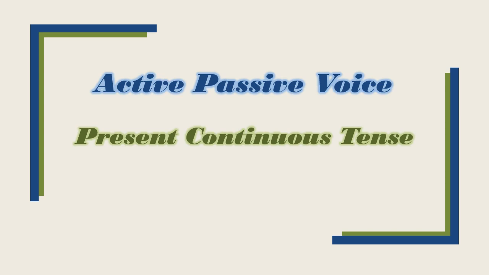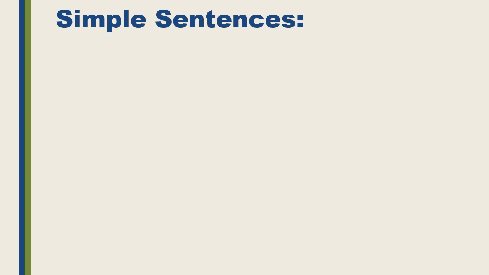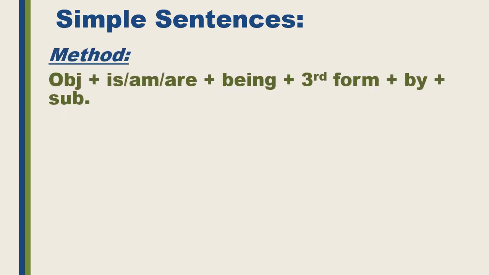Now we shall do active passive voice in present continuous tense. First of all, we shall do simple sentences, and here is the method. In the method, at the start of the sentence, we shall write the object, then the helping verb is being, am being, are being, then the third form of the verb, and then by, and then at the end we shall write the subject.